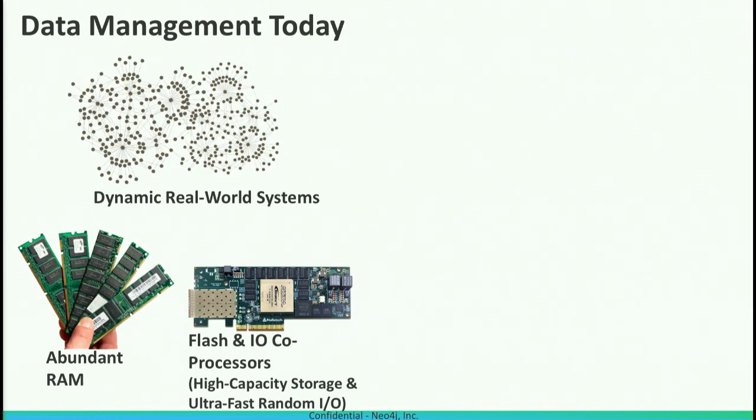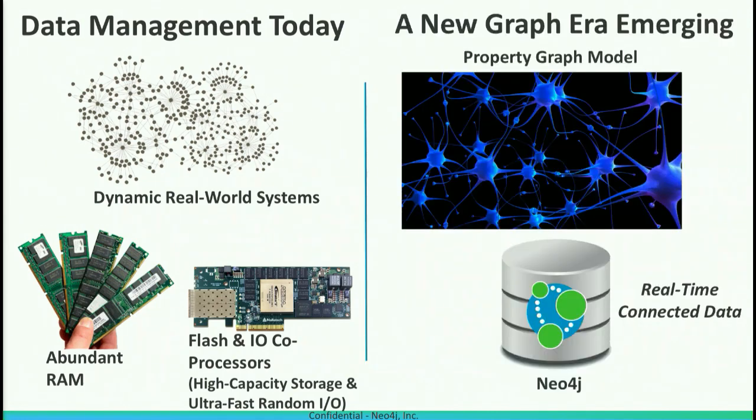And then you also have Flash, which is much better able to do random I/O, which is really helpful if I've got these dynamic systems and I don't know what's connected to what and what's going where. You can't really pre-optimize ahead of time how you're going to store things in a sequential layout. You could for one query, but then your next query, it's going to start hopping randomly. And Neo4j was actually built from the bottom up to solve the kind of problem on the top left, subject to the assumed constraints at the bottom left.